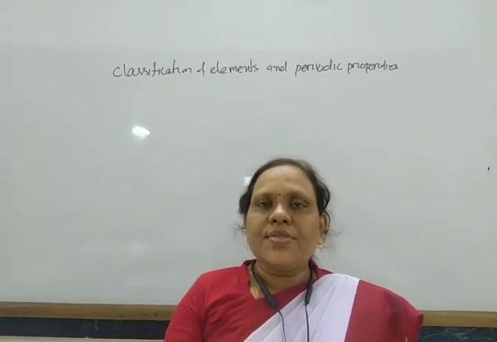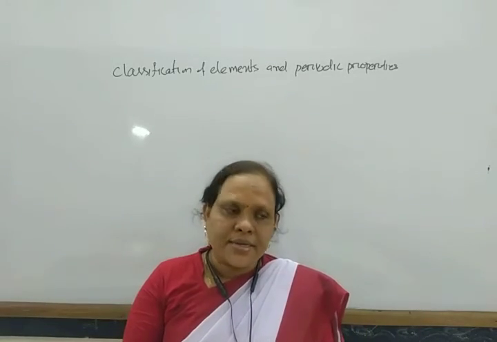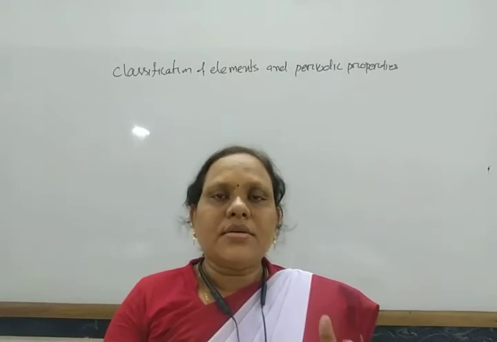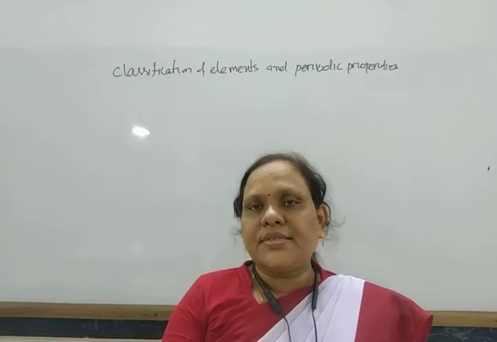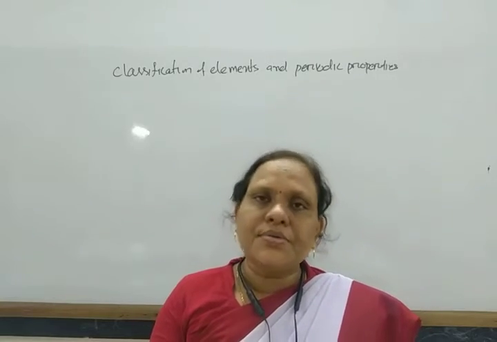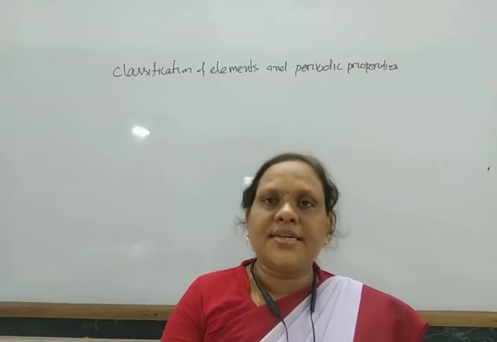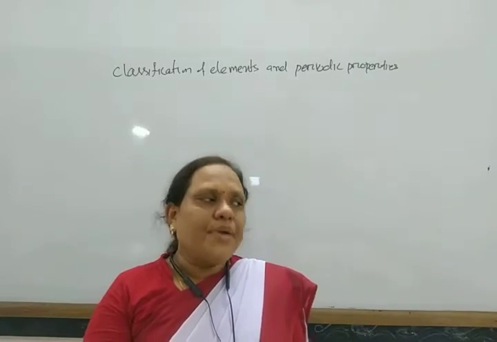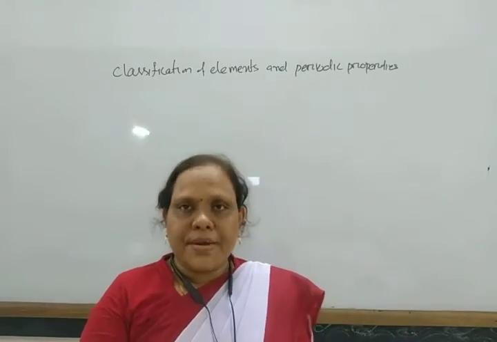The second atom in the triad has an atomic mass similar to the average mass of the first and third. But all elements cannot be arranged by this triad method.